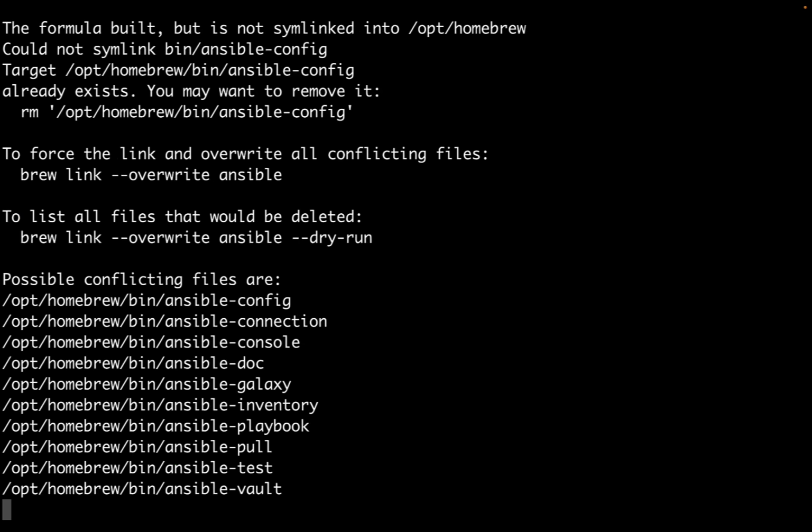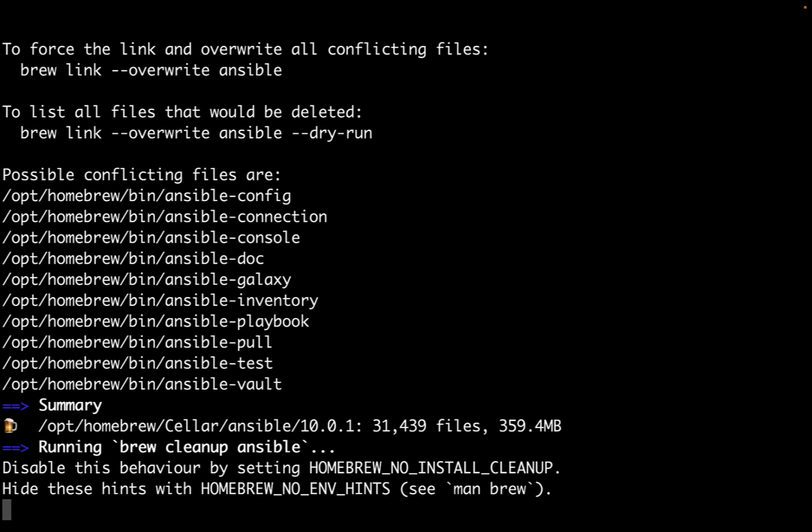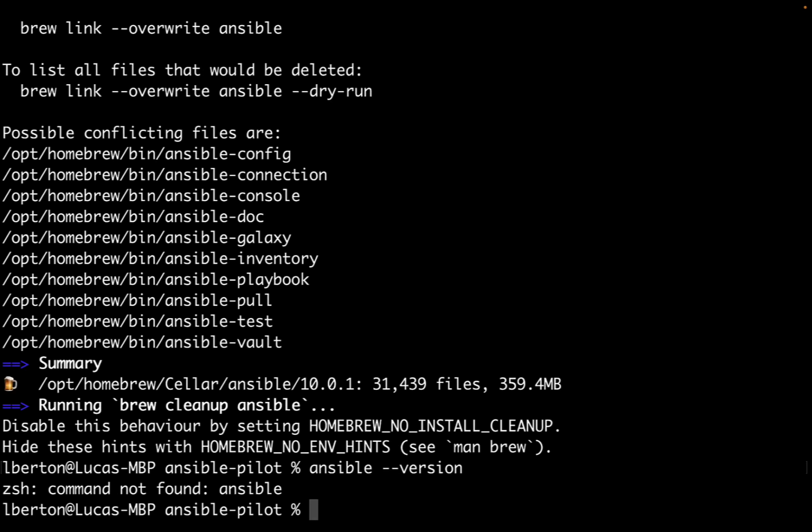Hopefully it's gonna solve my issue. And as you can see, there are many commands that might be conflicting, and I took a closer look at this list, and it seems that the ansible command that I was invoking was some sort of old binary that was on my system. So this time it didn't work, and if I scroll up a little bit, you can see that